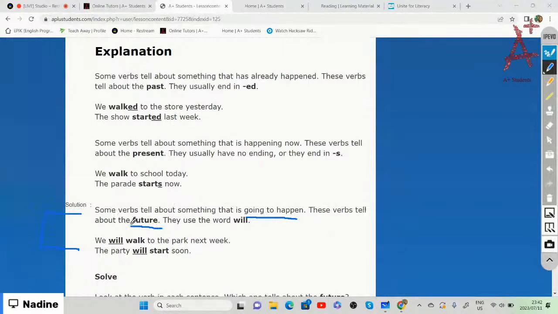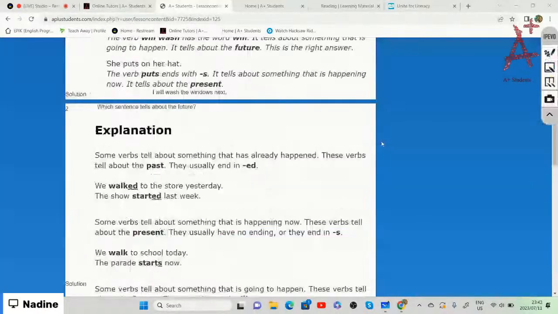So whenever something is going to happen, then they will use the word will in front of the verb within that sentence. So will and the verb will tell us that it is going to happen, and it tells us about the future. For example, we will walk to the park this week. So the word will already gives us an indication that they are telling us about the future, something that is going to happen. The party will start. So will, going to start. Will start tells us about the future.